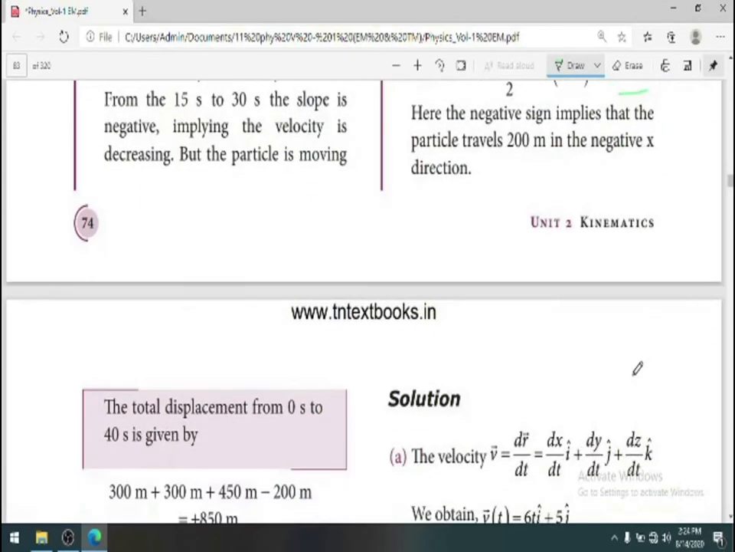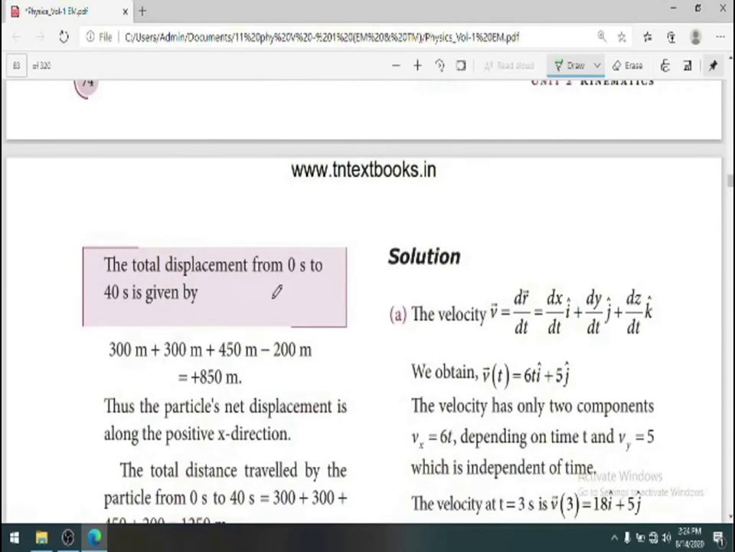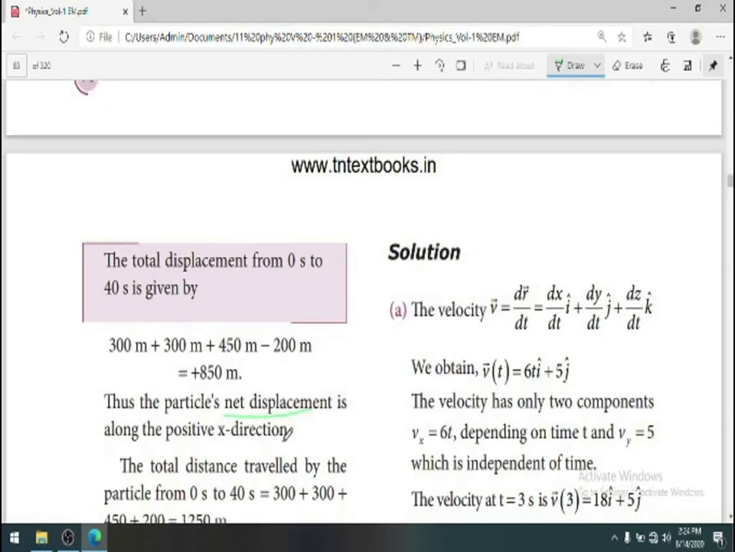Okay. Now the total displacement we need to find out from 0 second to 40 second. So to find the total, we need to find the sum of all displacements. Okay, first 300, that is the regular triangular area. This is rectangular area. This is again another triangle. This is also a triangle in the negative x direction. So we get plus 850 meter. That's the net displacement along positive x direction.